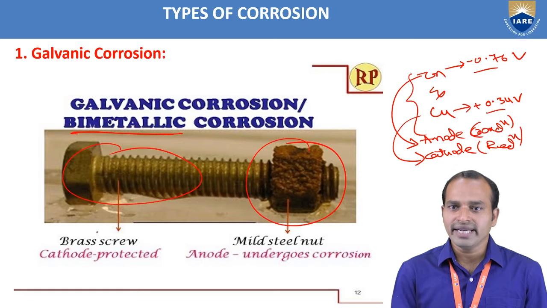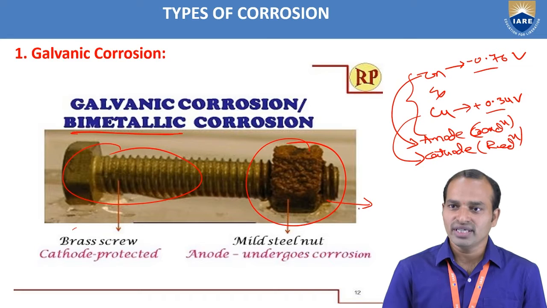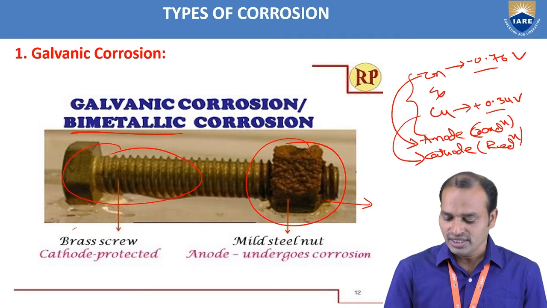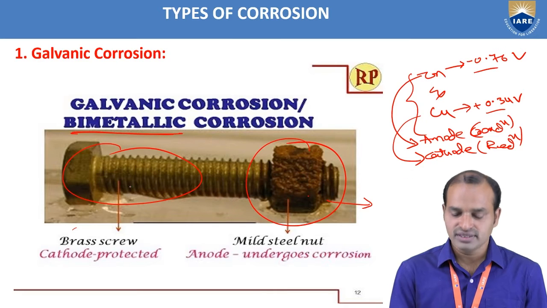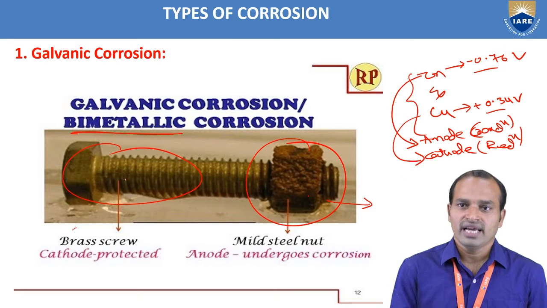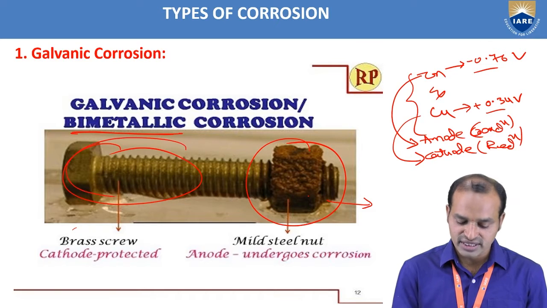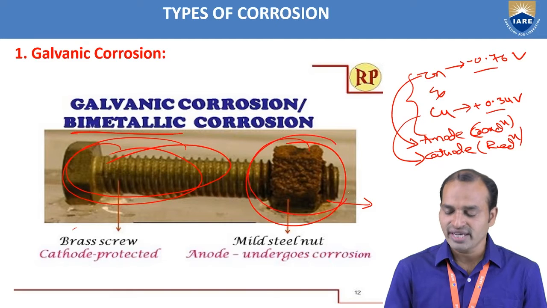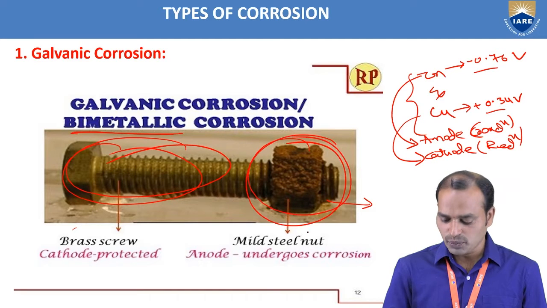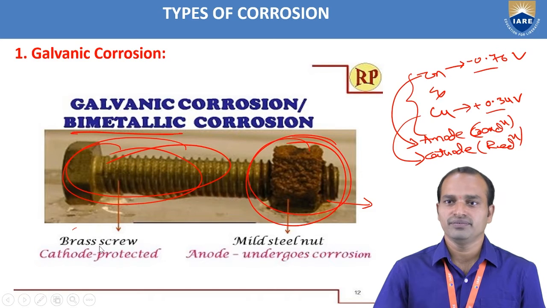When we compare brass screw and mild steel, the mild steel has the lesser standard reduction potential value. So it undergoes oxidation, and the brass acts as a cathode and undergoes reduction. Then the rate of corrosion is minimized in the brass screw, and in the mild steel we observe the corrosion. So the mild steel part acts as an anode and the brass screw part acts as a cathode.